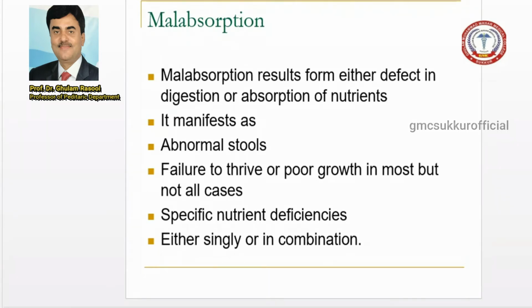Number one is a defect in intraluminal hydrolysis of the nutrients, meaning an intraluminal defect. Number two, a mucosal defect in absorption. And third category, the vascular or lymphatic defect affecting the transport.